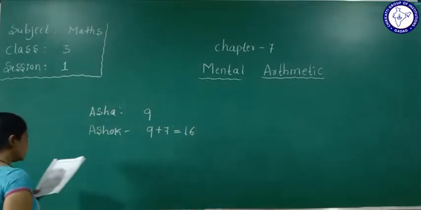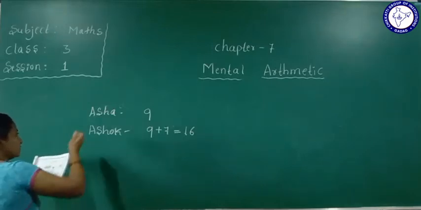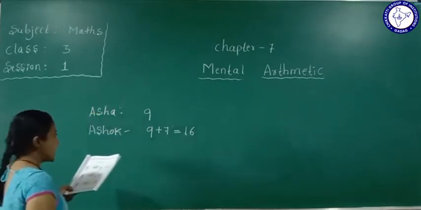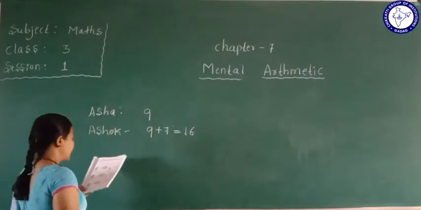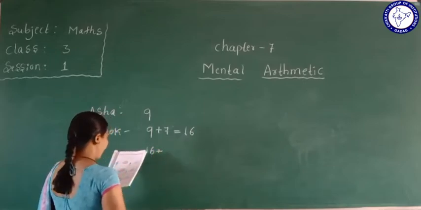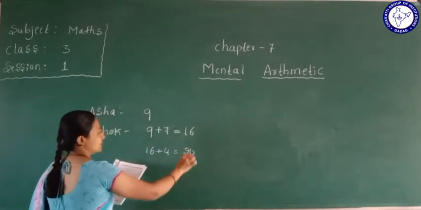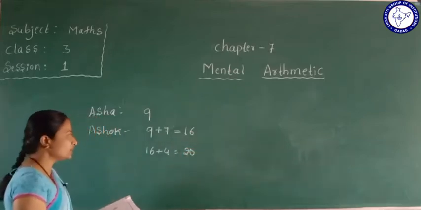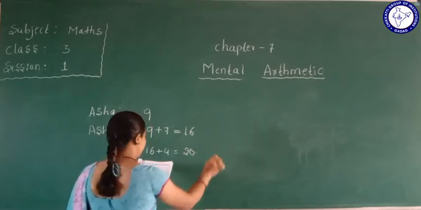Next one, Asha and Ashok again. See here, Asha will add 4 to 16. It will become 20. So Asha added 4 to 16, and we get 20.